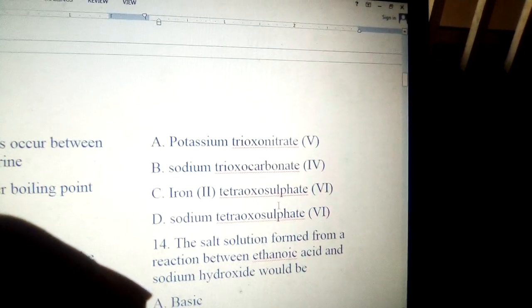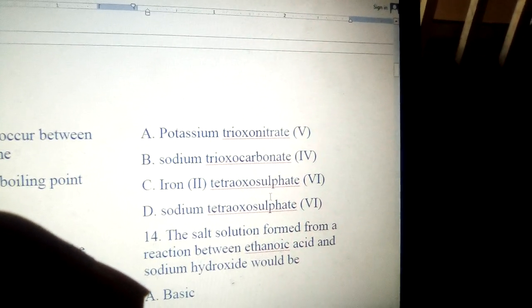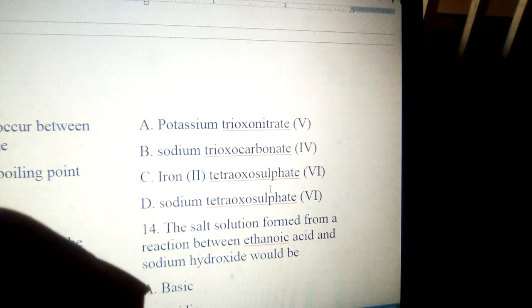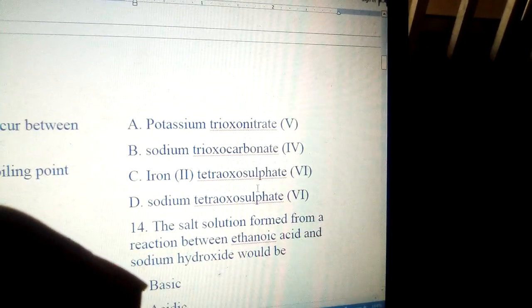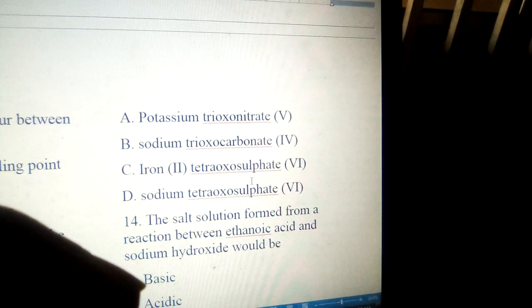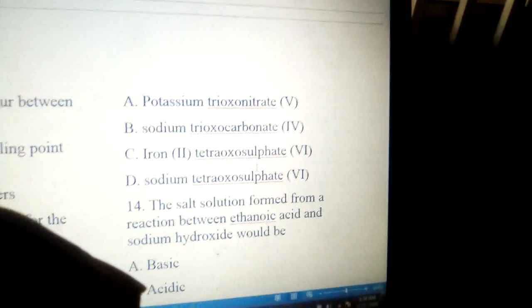B can contain water of crystallization. That is, B can contain 10 molecules of water, which is otherwise known as washing soda. C can contain 7 molecules of water, otherwise known as green vitriol. And also D can contain 8 molecules of water.